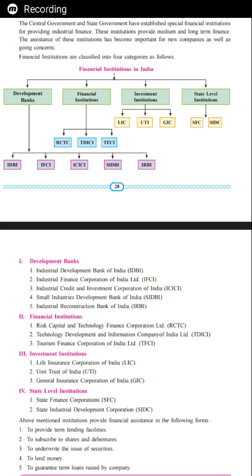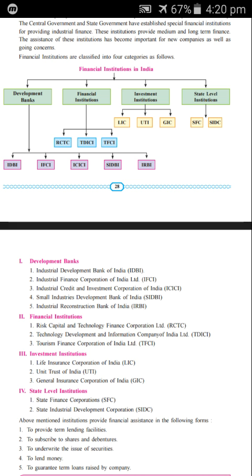Hello students, let's begin with the new concept, that is the financial institutions. The first industrial policy was declared in the year 1948 for the rapid industrial development in our country. After India became independent, the priority given by the government at that time was industrial growth and development, and in that way the government of India formed a policy in the year 1948.